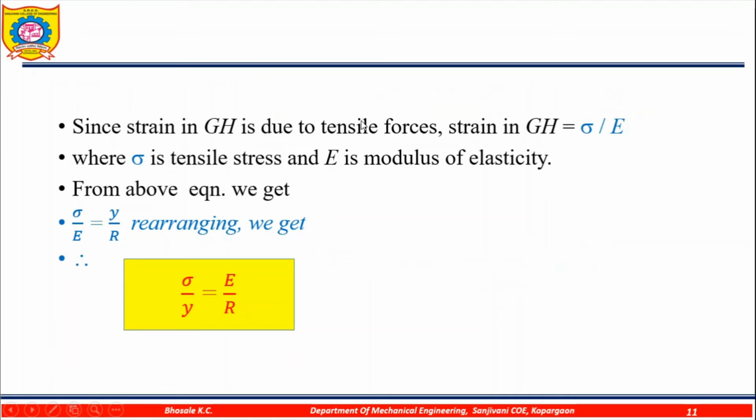Since strain in GH is due to the tensile force, strain in GH will be equal to sigma upon E, where sigma is the tensile stress and E is the modulus of elasticity. From the above equation, we can write sigma upon E will be equal to Y by R. We have to rearrange it, and sigma upon Y will be equal to E by R. This is the first equation.